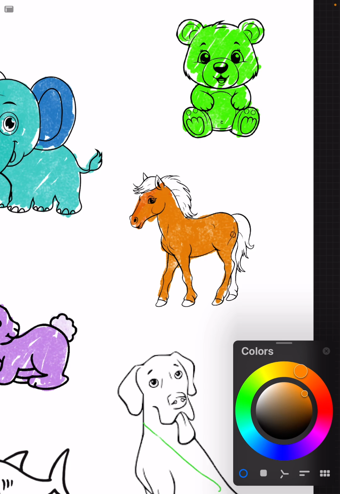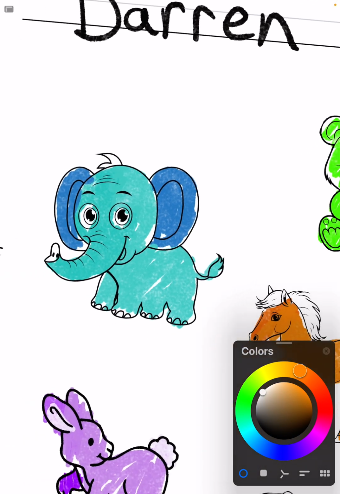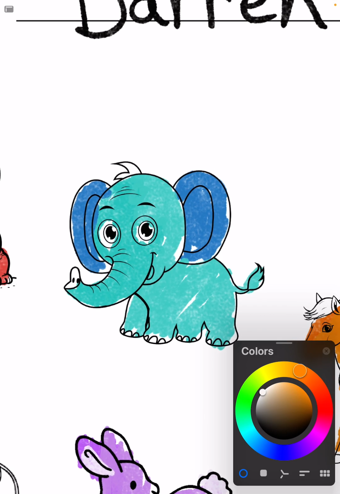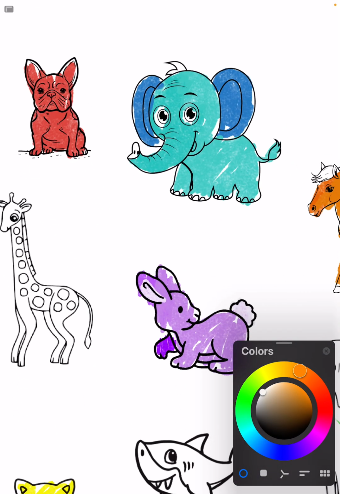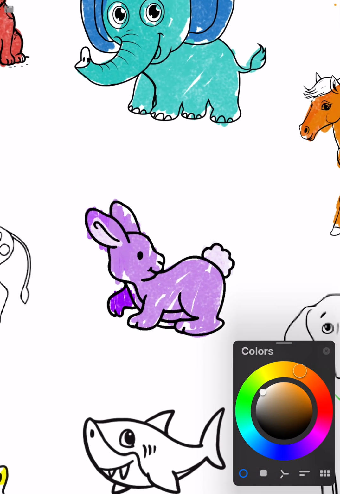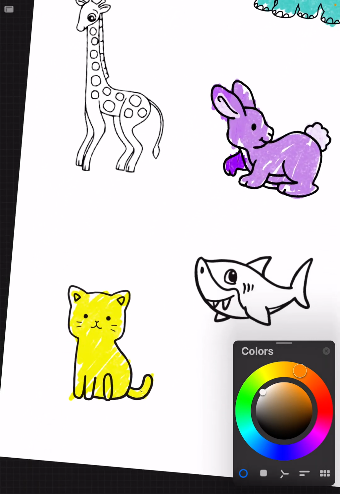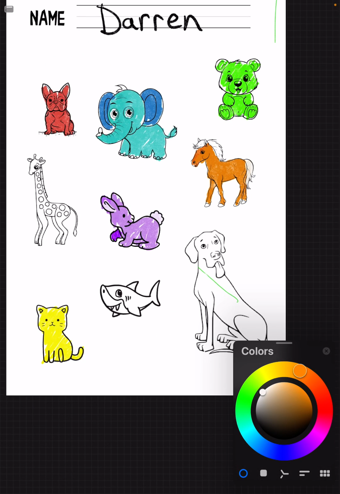Great. Let's see what animals we have. We have orange horse. Let's repeat. Orange horse. Green bear. Light blue elephant. Red dog. Purple rabbit. Yellow cat. Okay, next color.